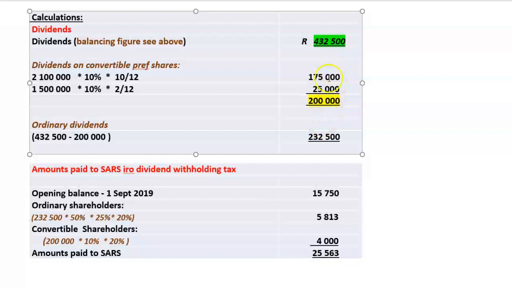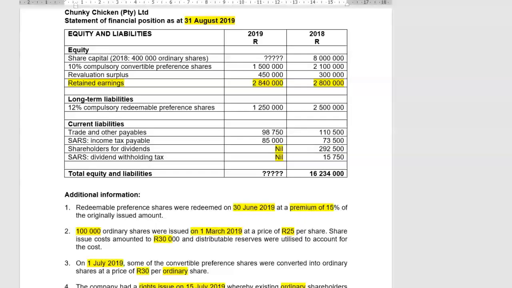The pref dividend we can work out, so therefore the difference between the total dividend and the pref dividend must bring us back to the ordinary dividend of 232,500. Great. Now we can carry on with the rest of the question.